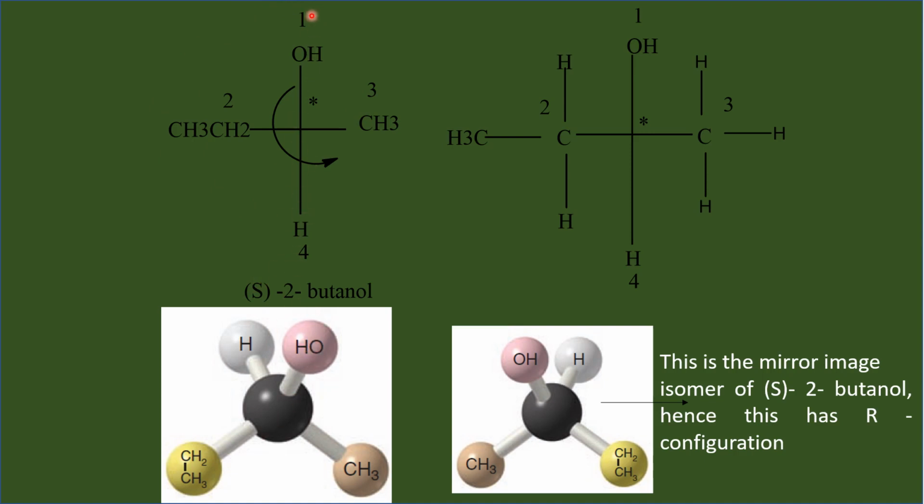So this OH at the top and ethyl at the left, methyl at the right, hydrogen the least priority group at the back side. And I have given the mirror image of this molecule, that is the enantiomer of this molecule. And normally enantiomers will have opposite configurations. Therefore, this chiral carbon is assigned R configuration. So we have to remember that enantiomers have opposite configurations.